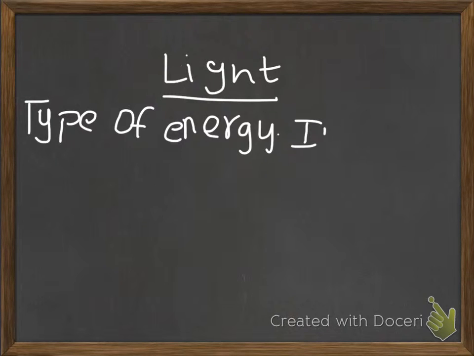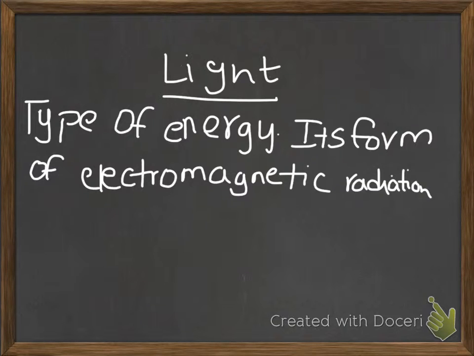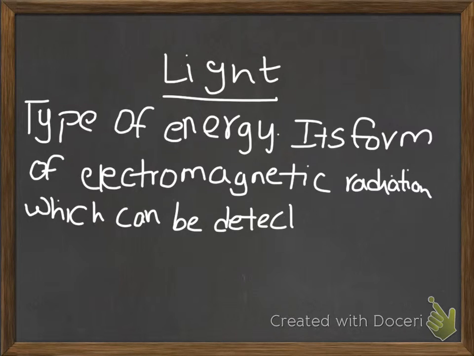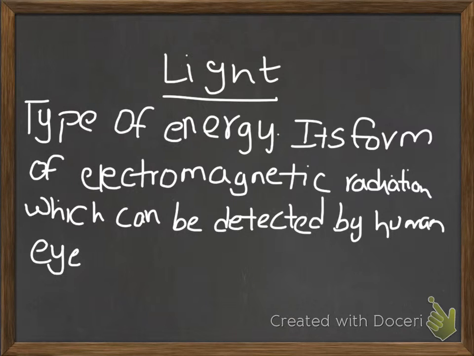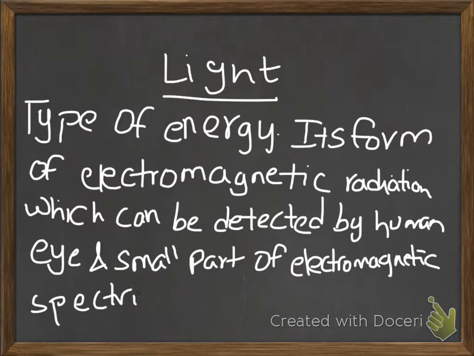It's a form of electromagnetic radiation which can be detected by the human eye, and a small part of the electromagnetic spectrum. So this is what is called light.